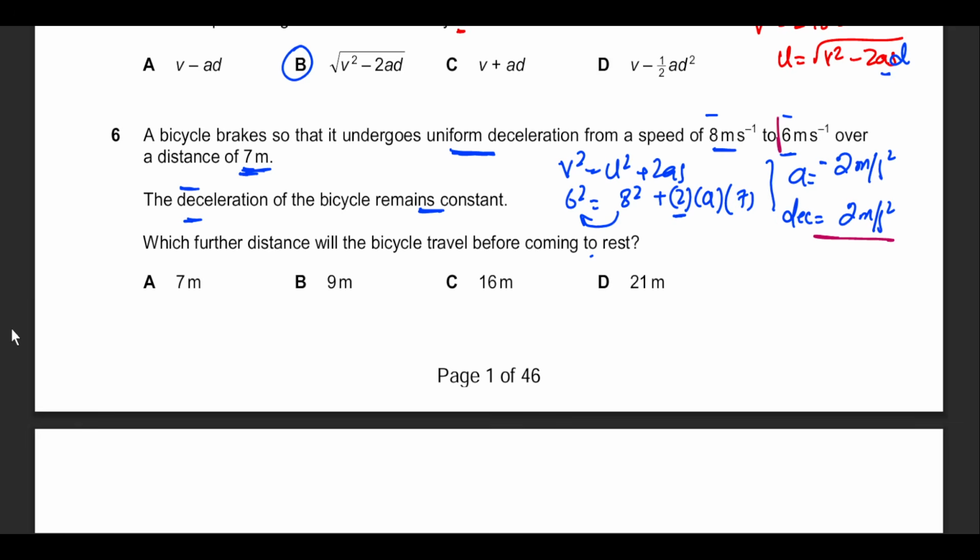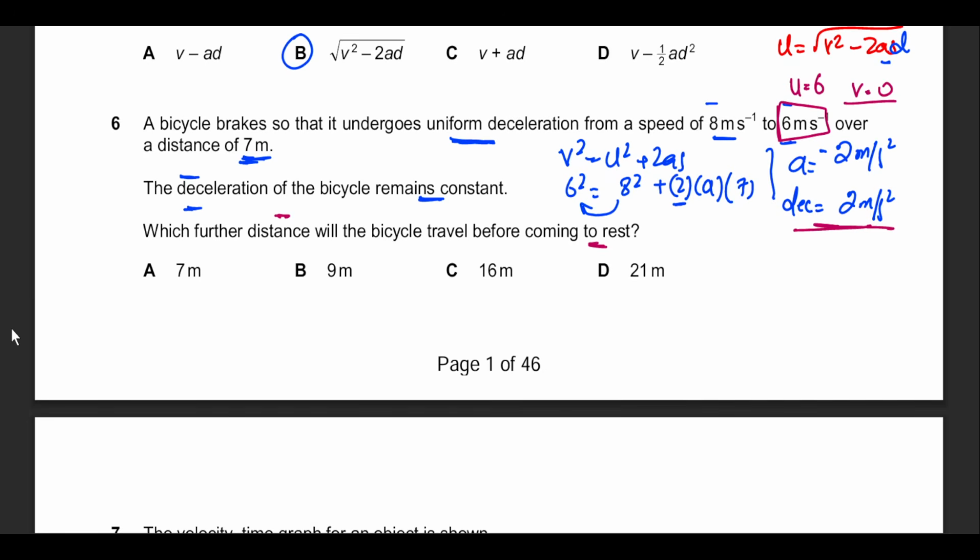The final speed before this was counted is 6 meters per second. He says before it comes to rest. So now the initial velocity becomes 6, the final velocity becomes 0. The acceleration is given, and we want to find the distance traveled by the object. The very straightforward equation is v squared equals u squared plus 2as.